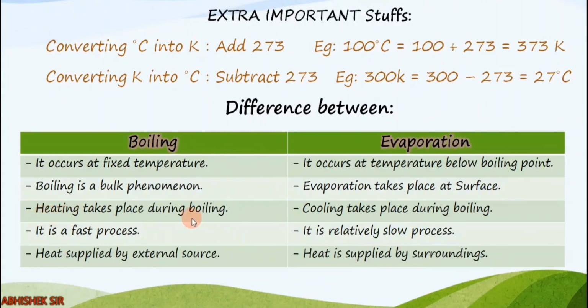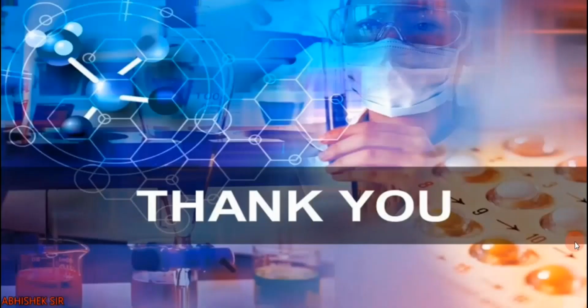When you boil, you give an extra amount of heat, so heating takes place. But in evaporation, cooling takes place as compared to boiling. Now, boiling is a fast process, evaporation is relatively slow. Heat is supplied by an external source in boiling, and heat is supplied by the surroundings in evaporation, right? So evaporation of water is taking place very slowly all the time, 24 hours, from the surface of oceans and seas.